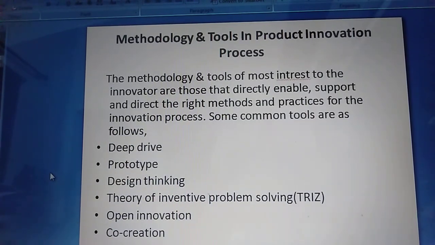Okay, you have already decided to innovate one particular product. So first you have to go for the deep dive. It is nothing but a brainstorming technique. It is a group of people. All contributions are valid, and the key to a successful session is to share as many ideas as possible without evaluating them.